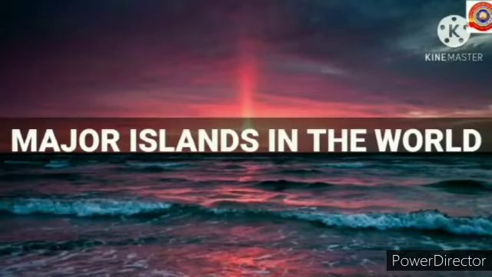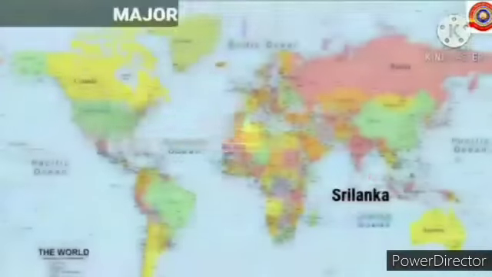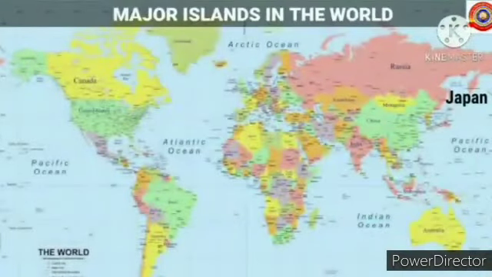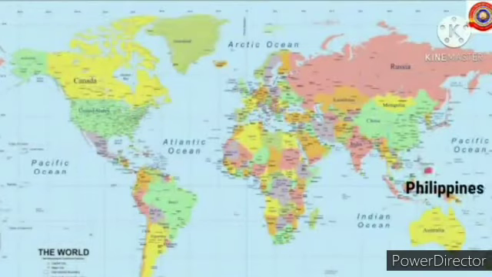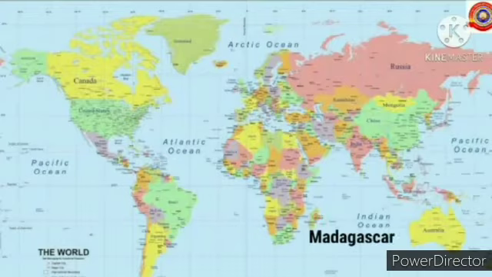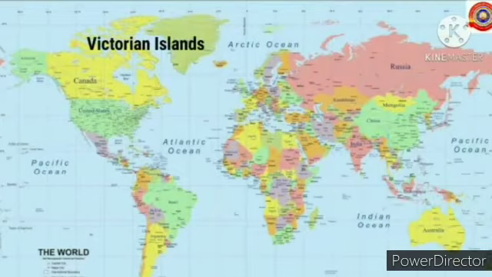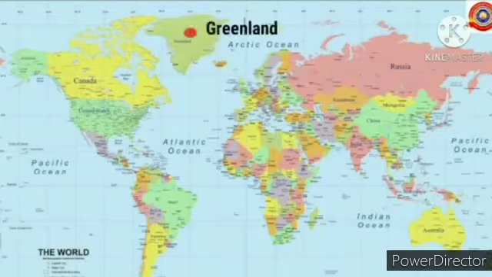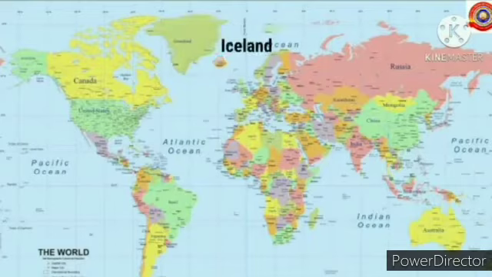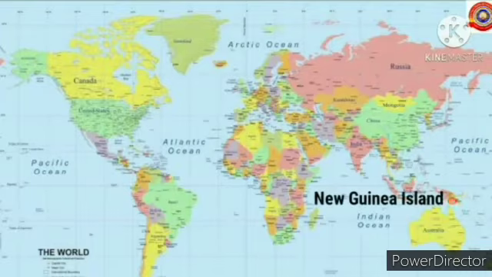Let's see about the major islands in the world. First one, Sri Lanka. Next one, Japan. Third one, Philippines. Fourth one, Madagascar. Fifth one, Maldives. Sixth one, Victoria Islands. Seventh one, British Isles. Eighth one, Greenland. Ninth one, Iceland. Tenth one, Sumatra. Last one, New Guinea Island.